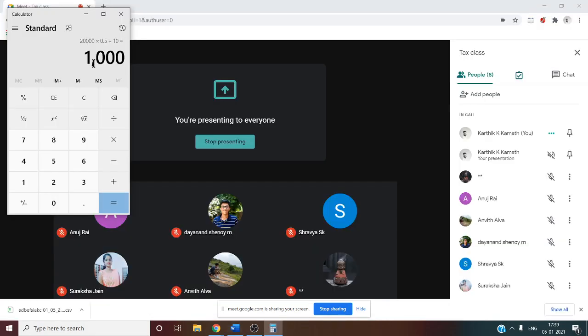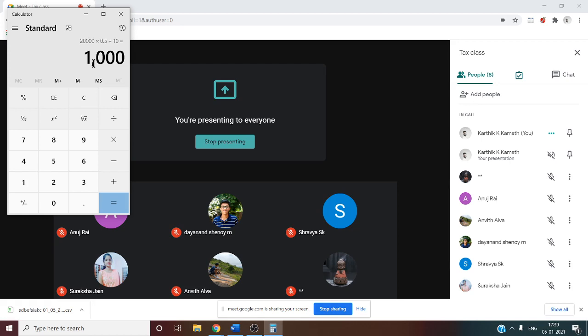Can you explain, Dayanand? So 10% minus 9.5% you get 0.5. Then cross multiplication. Original rate 10%, for 10% it is 20,000 interest. For 0.5 how much? If you do cross multiplication, you will get the amount as 1,000.